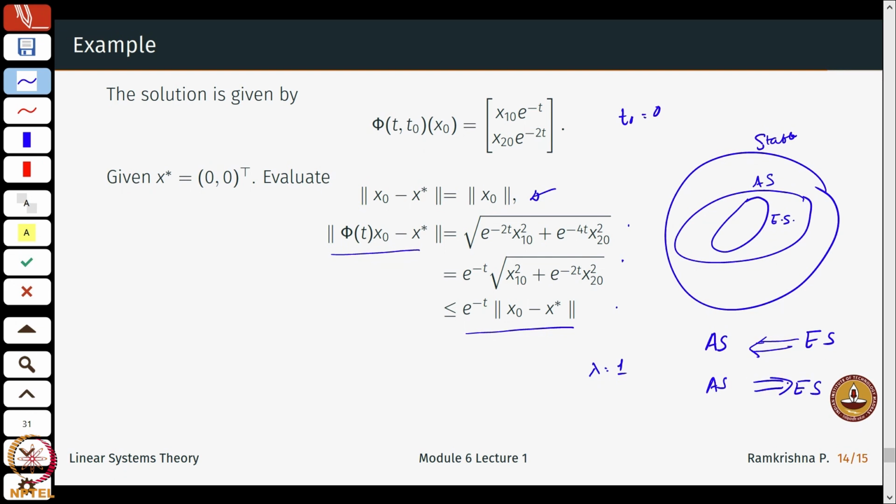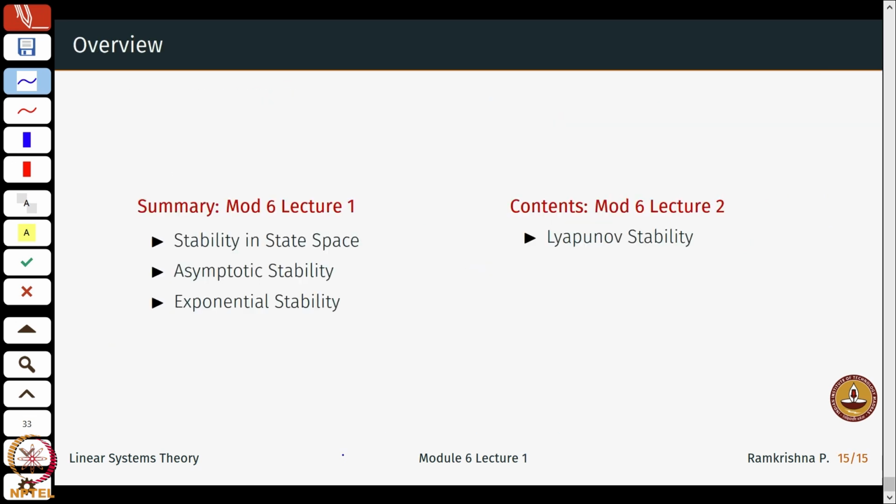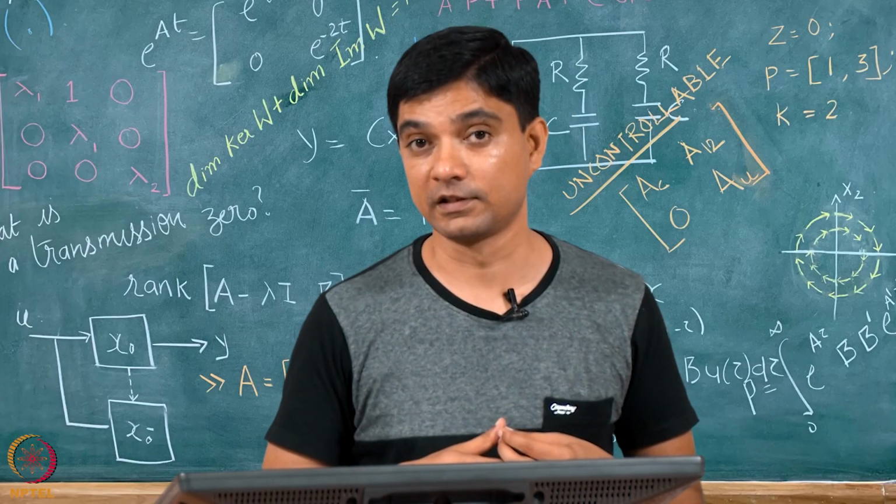stable systems exponentially stable? Well, it turns out in the LTI case, which means the linear time invariant case, exponential stability and asymptotic stability actually coincide. And we will do proofs of this. So I just conclude today by introducing to you the 3 notions of stability: the basic definition of stability, asymptotic stability, which is a stronger version, and something which also tells us the rate of convergence, which is exponential stability.